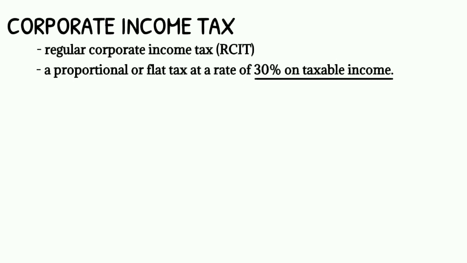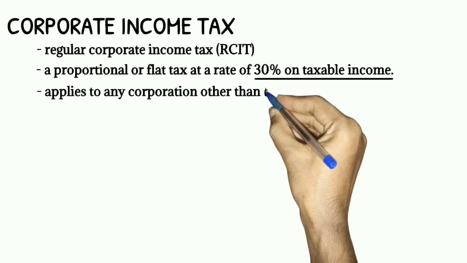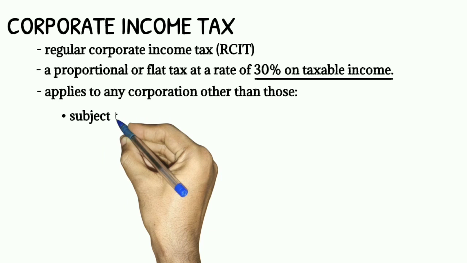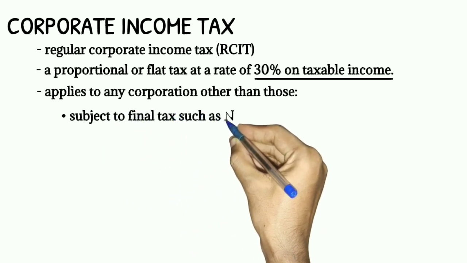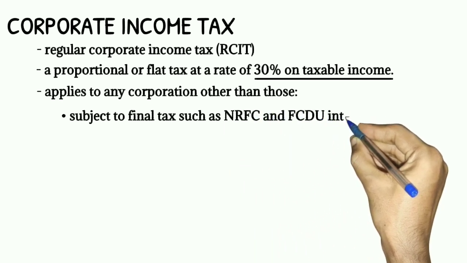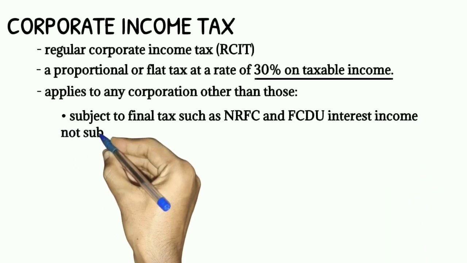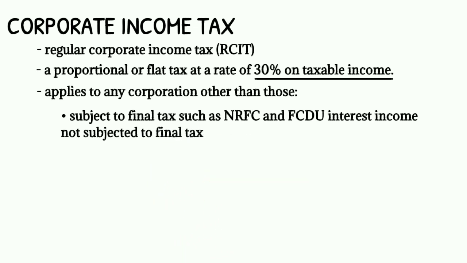Itong RCIT or Regular Corporate Income Tax ay applicable sa lahat ng corporation except yung mga corporation na subject to final tax such as non-resident foreign corporation or NRFC and Foreign Currency Deposit Units or FCDU interest income not subjected to final tax.